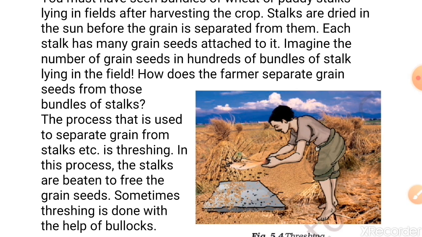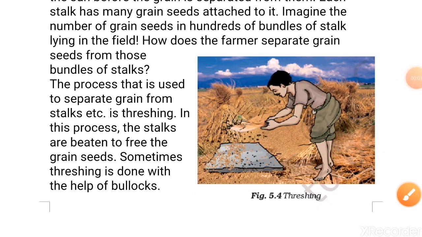And sometimes threshing is done with the help of animals. One more important thing, students, machines are also used to thresh large amounts of grain. And today we have studied two processes, hand picking and threshing. We observed their utility in our daily life, and I hope that it's clear to you.